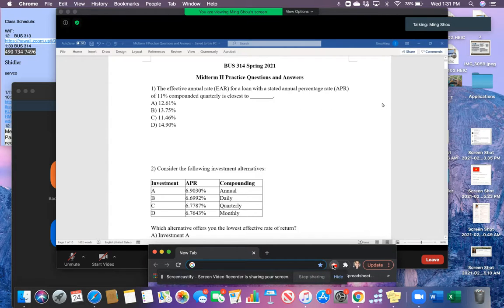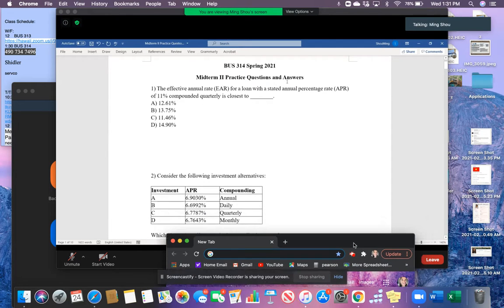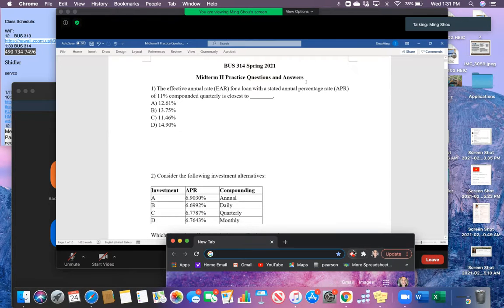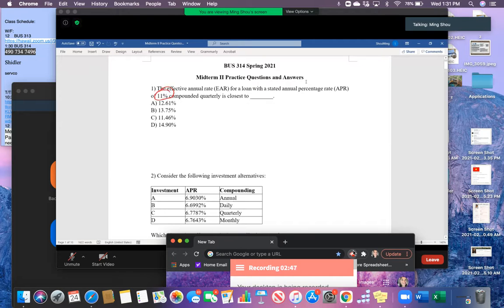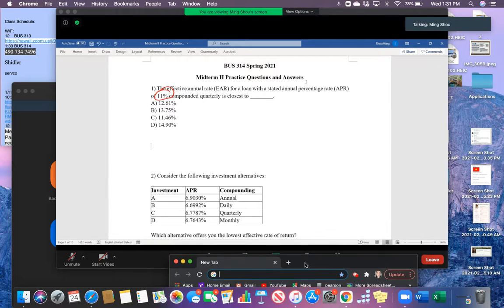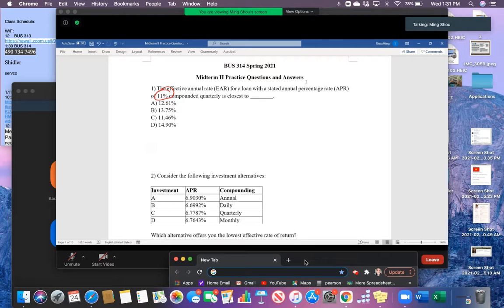So for question 1, we already know this annual percentage rate equal to 11%, right? This is the annual percentage rate, APR. And the question asks us, what is the effective annual rate given the annual percentage rate equal to 11%, which means we need to convert this APR to EAR, right? We have a formula to do that.